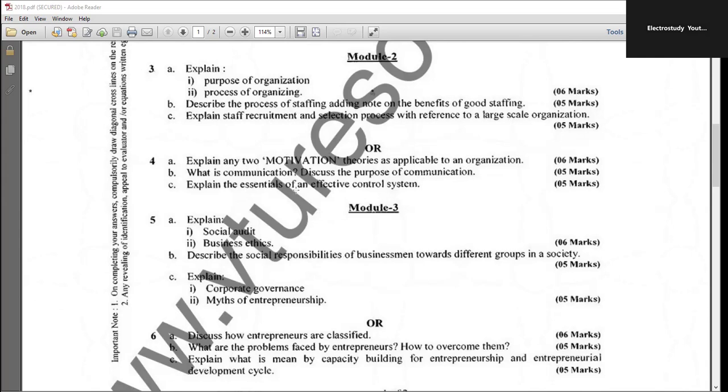Explain the essentials of an effective control system. So this is also a most important thing. From this, I am pointing out to you that you please don't leave Maslow's theory of hierarchy and the two-factor theory. These two are the most important things. Kindly don't leave.